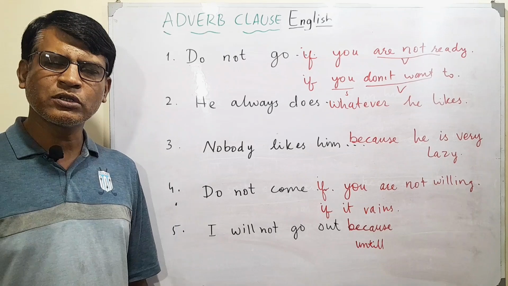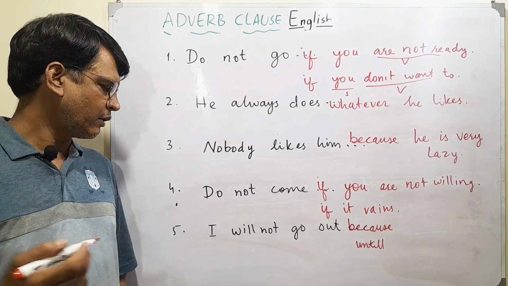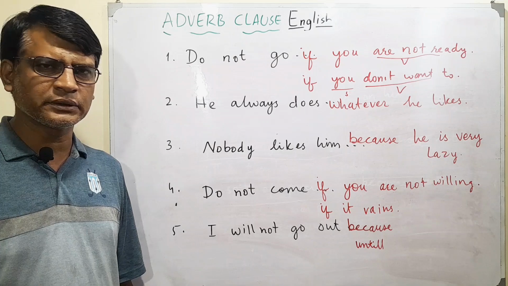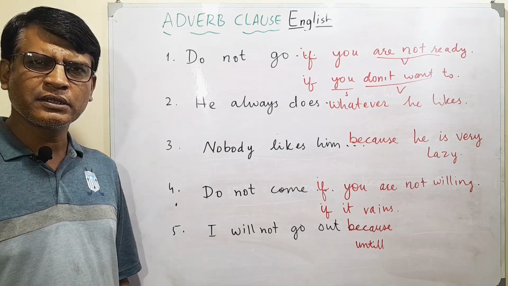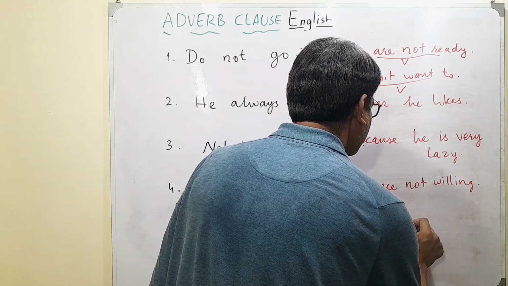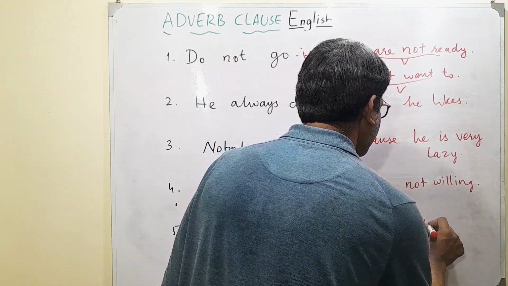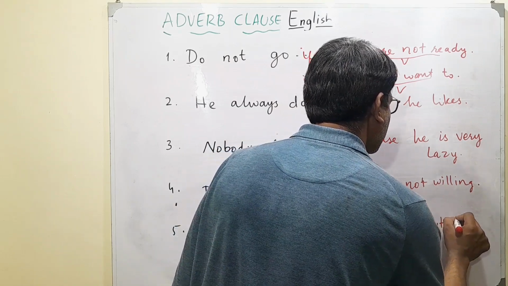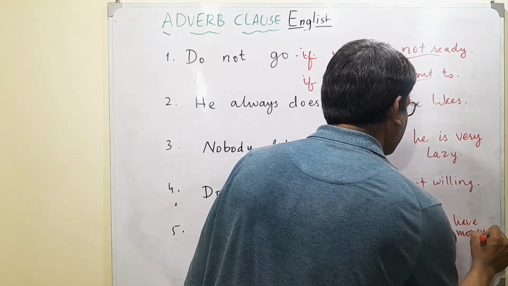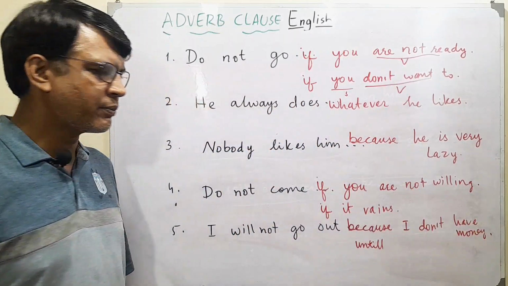"I will not go out because," "I will not go out until." Let's think, what can we say? "I will not go out because I don't have money."